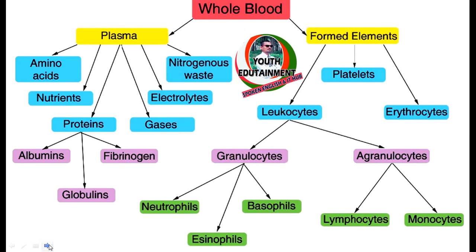Next, whole blood is divided into two parts like that, plasma and formed elements. Plasma is categorized into amino acid, nitrogenous wastes, nutrients. Protein is divided into albumins, globulins and fibrinogen. And formed elements such as platelets, leukocytes and erythrocytes. Leukocytes, that is granulocytes and agranulocytes: neutrophil, basophil, eosinophils and lymphocyte and monocyte.